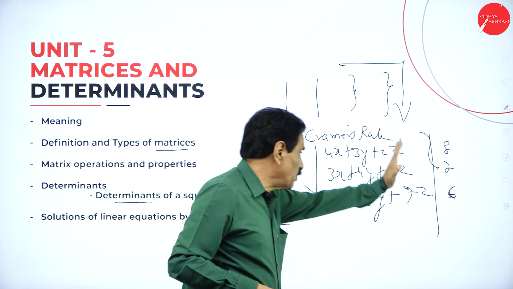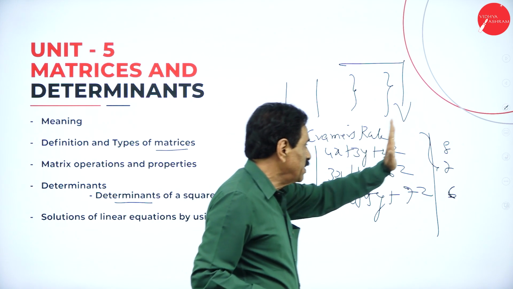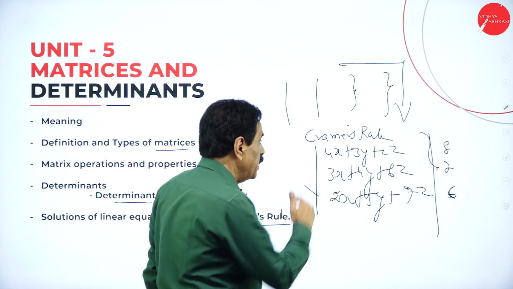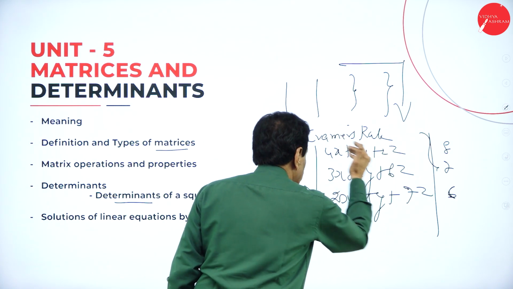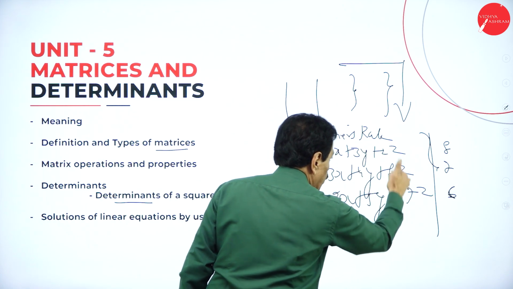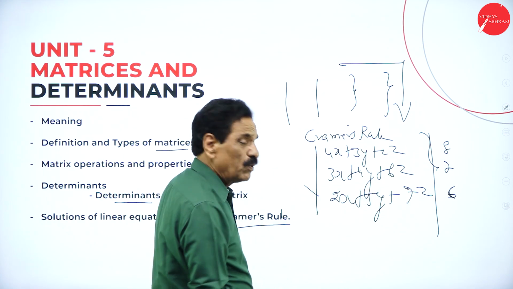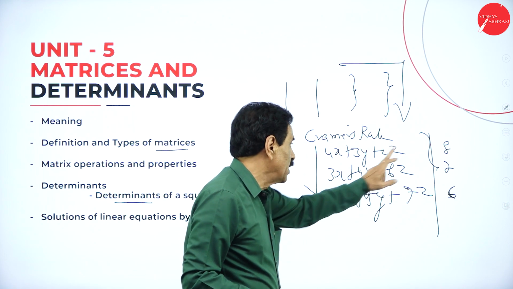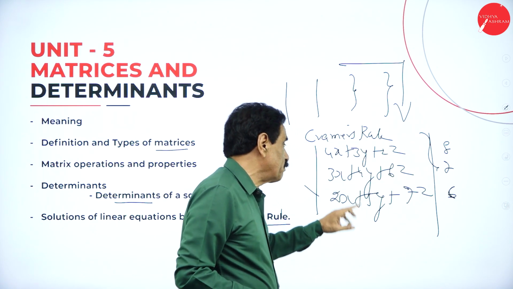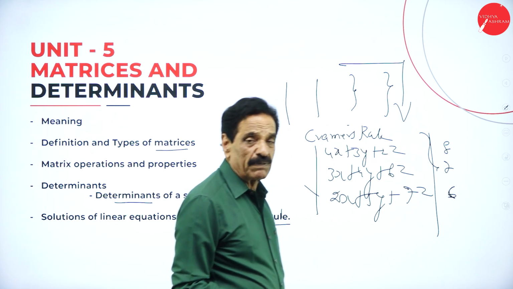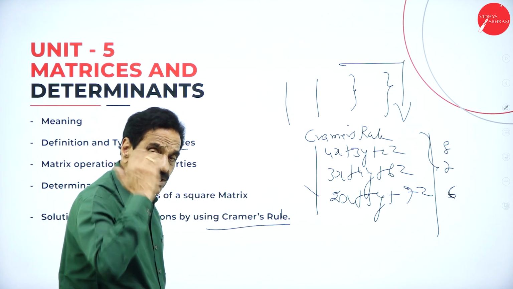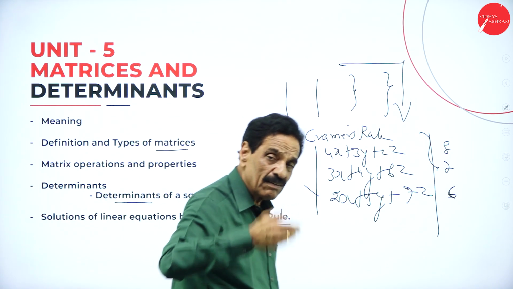This is your problem. Here the numbers 4, 3, 2 will be replaced by 8, 7, 6. Then 3, 4, 5 will be there. Then in the second stage, 4, 3, 2 retain the same, so it will occupy the second place. Next, it will occupy the third place. Here we are going to find out the value of X, value of Y, value of Z.